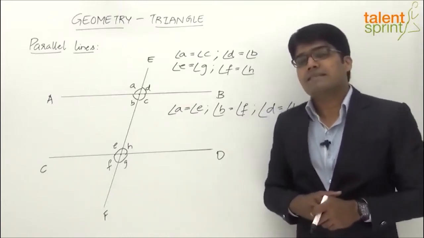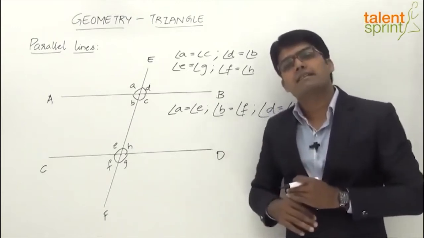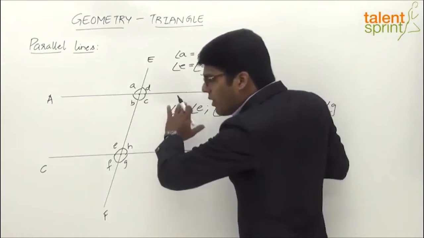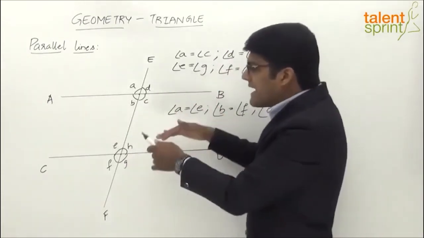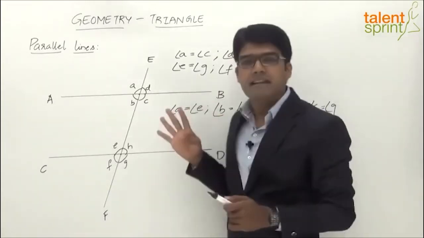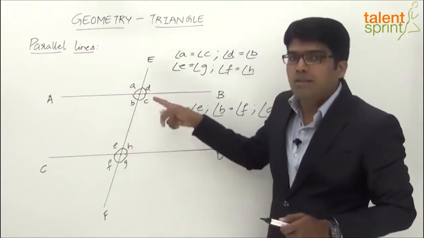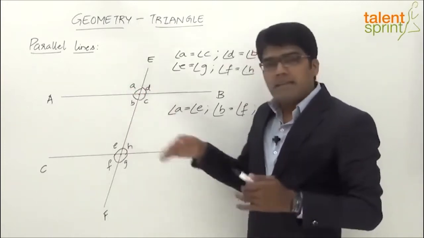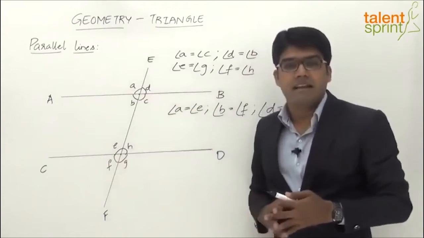Next, we have alternate angles. Now, what are alternate angles here? There are two types of alternate angles: interior alternate angles and exterior alternate angles, right? Alternate angles are on the opposite sides of the transversal. Now let's first understand interior angles and exterior angles. There are four interior angles here. If you look at the transversal, interior angles are those which are between the two parallel lines. So B, C, E, H are interior angles, and exterior angles are outside the two parallel lines. So A, D, F, G are exterior angles.